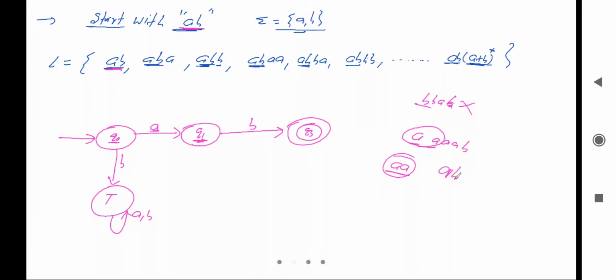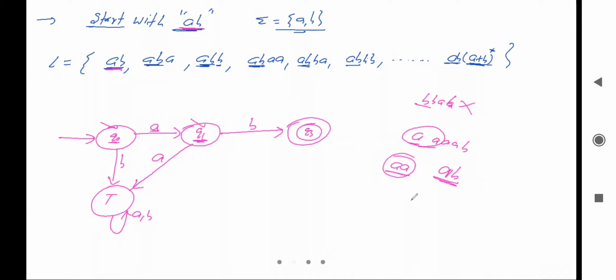It will go to the trap state or the dead state. Now we have taken the transition for A and for B on Q naught and Q1, so there is no dead configuration here.